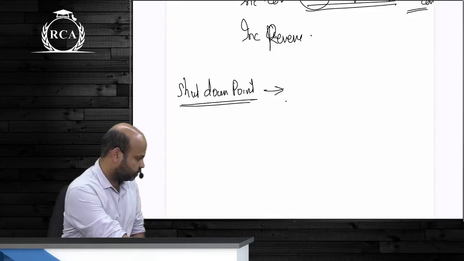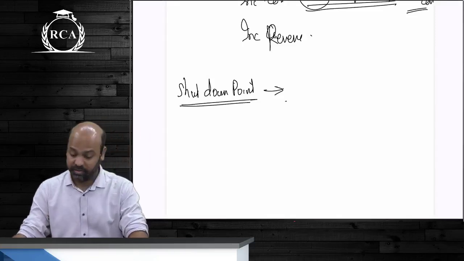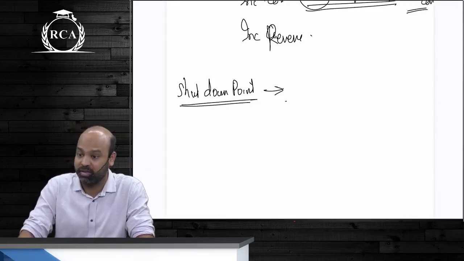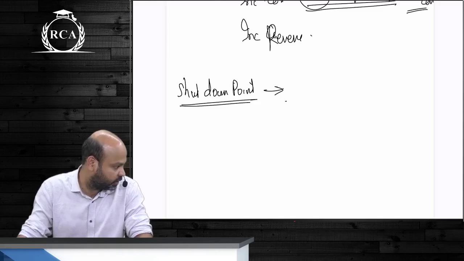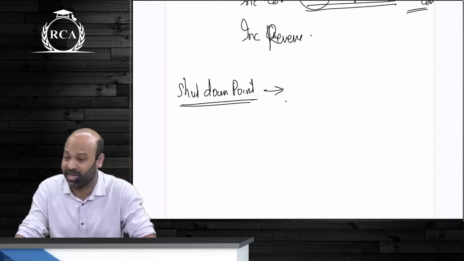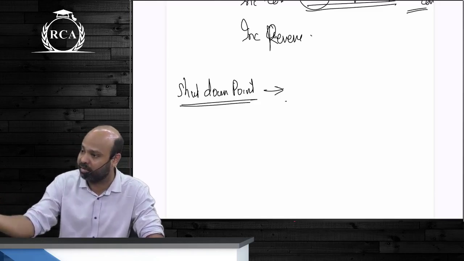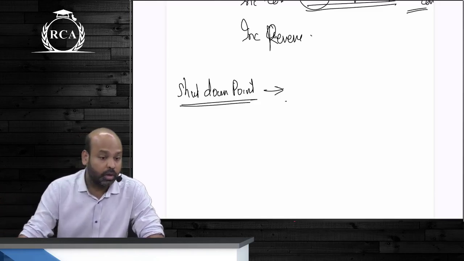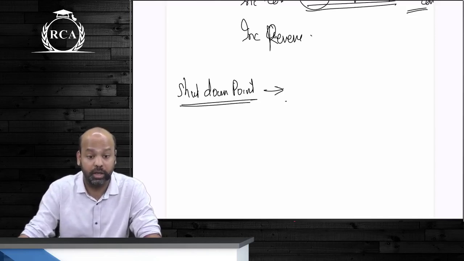Then, beta, let us start with shutdown point again. Shutdown point arises, guys, when the economic condition is not favorable, but you're expecting that the market demand is going to change. Market conditions, beta, will get better. So with shutdown point, beta, we decide whether we should continue to manufacture or should we shut down.